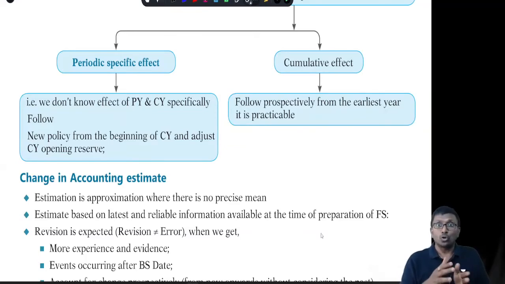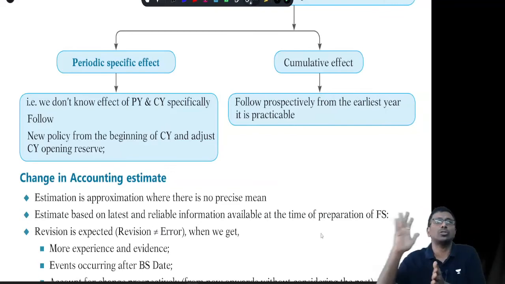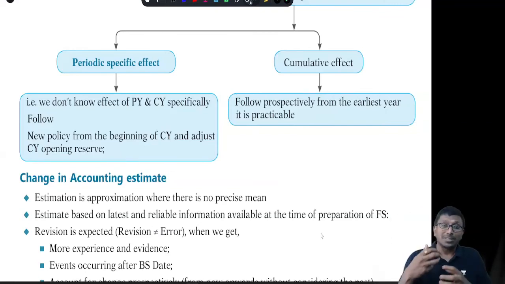Next, sir, I don't know the cumulative effect. Cumulative effect means I followed the old policy from 2012, but my financial year is 2021-22. I don't know the cumulative effect from 2012 to 21. Oh, you don't know. Fine. Then from which year onwards do you know it? Sir, I know from 2018 onwards data is available. No problem. From 2018 onwards only you follow it. I mean, from the earliest possible year it is possible to follow retrospective. From that day, you please follow it. That is about change in accounting policies.